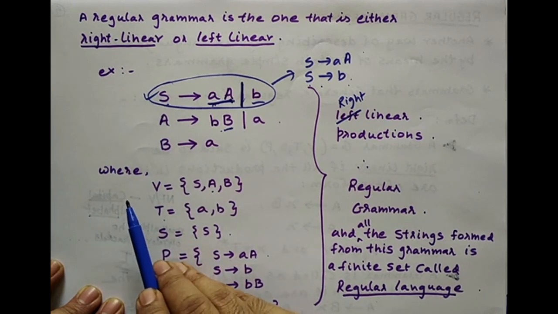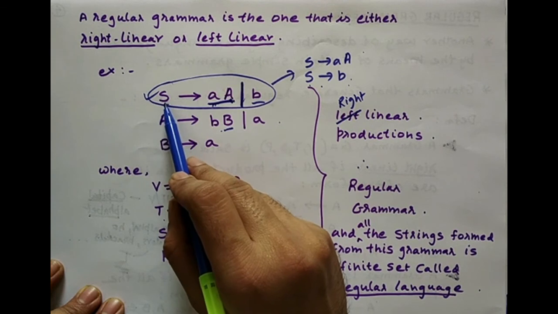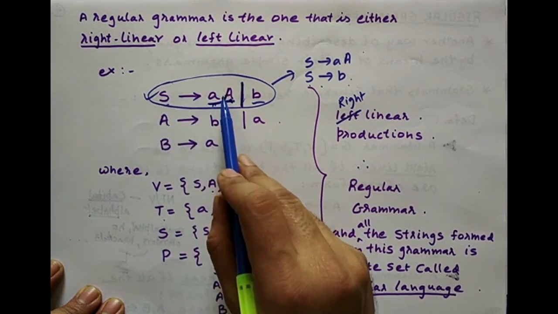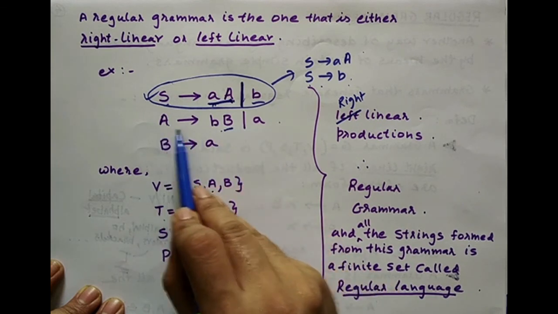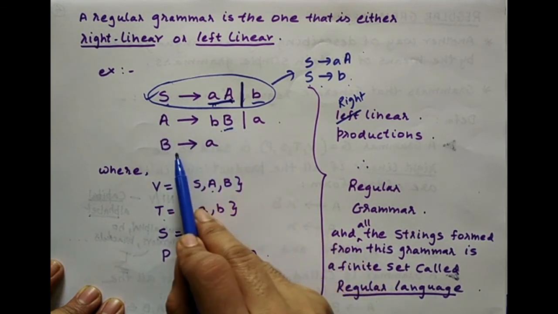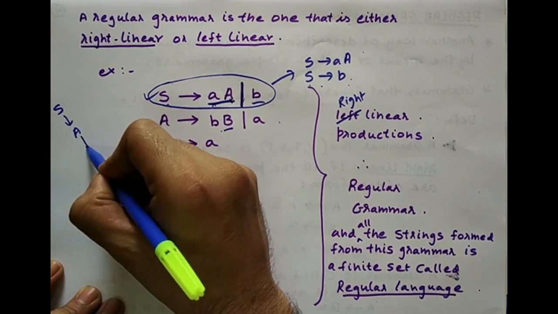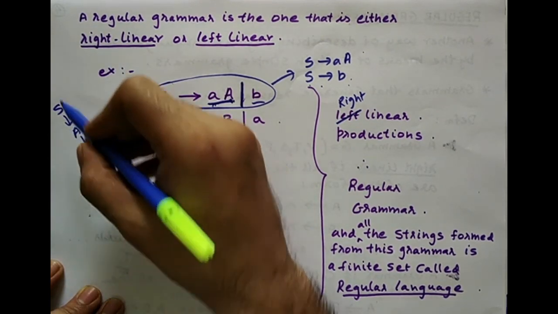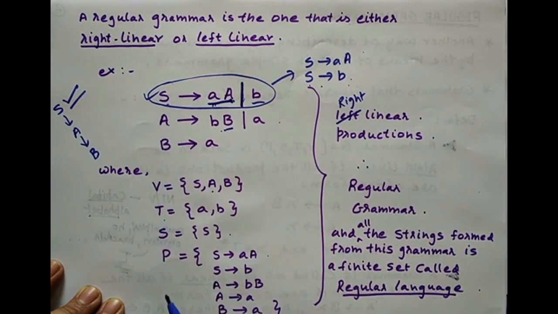No. Similarly, from B, I can neither reach S nor A. It is only through S that I can reach capital A, and then from capital A you can reach B. So S happens to be the start symbol and not A and B.